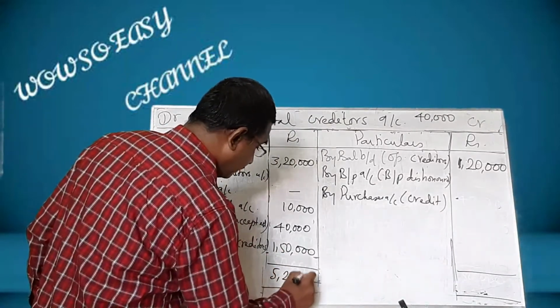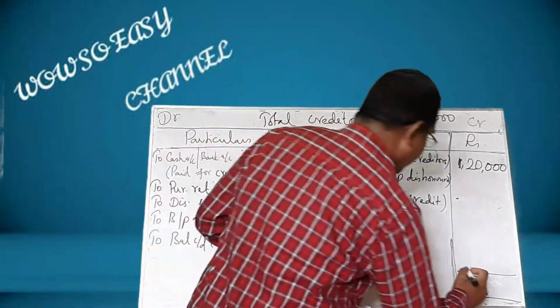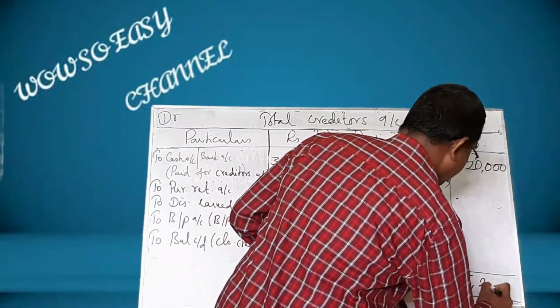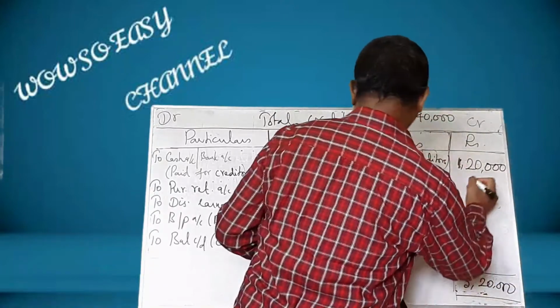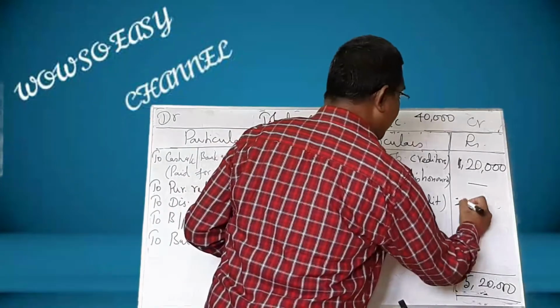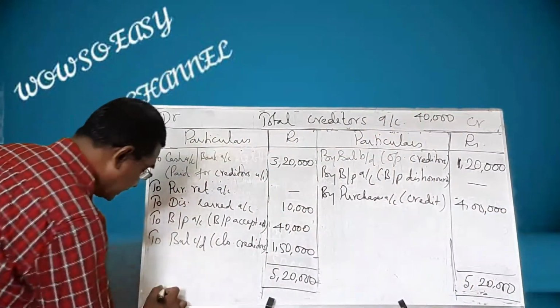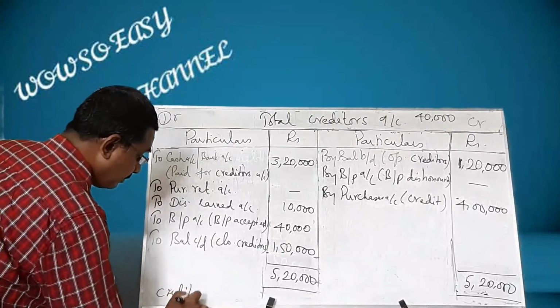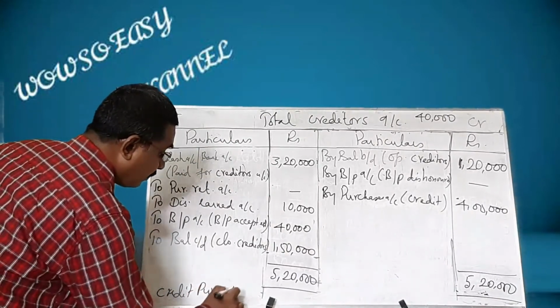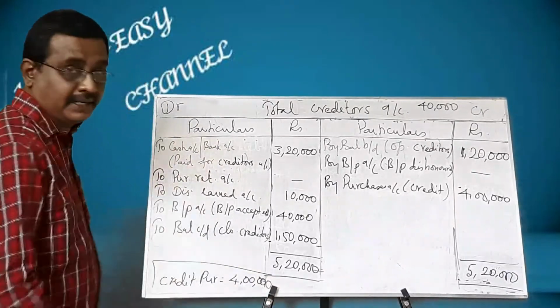And here 520. The balance, since bills dishonored is not given, comes to 4 lakh. And this is credit purchases. Credit purchases comes to 4 lakh. Make a box and show it separately.